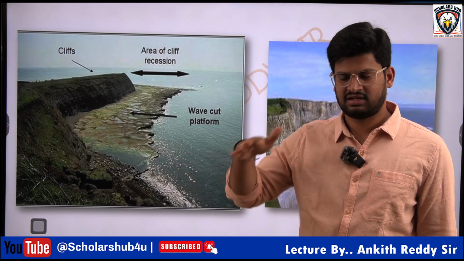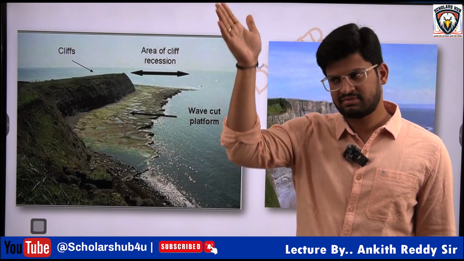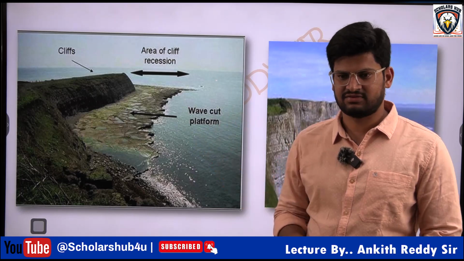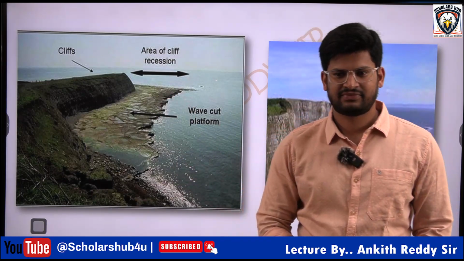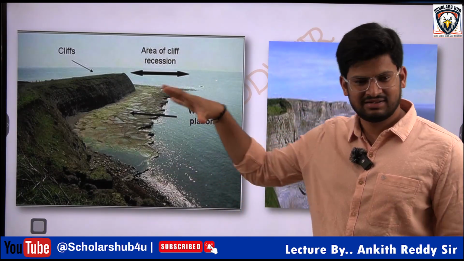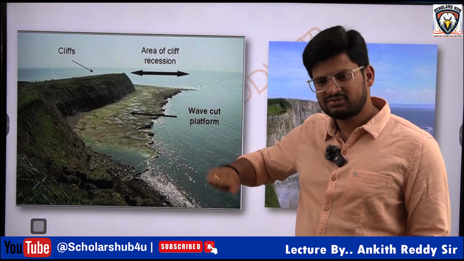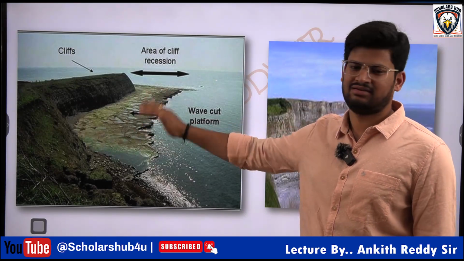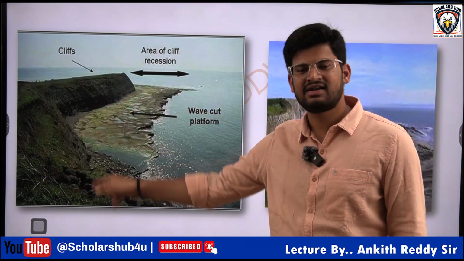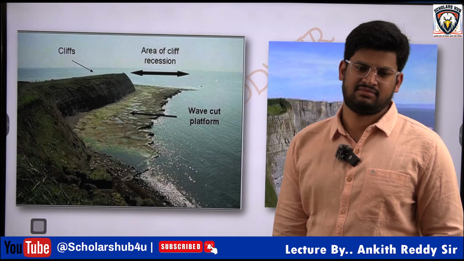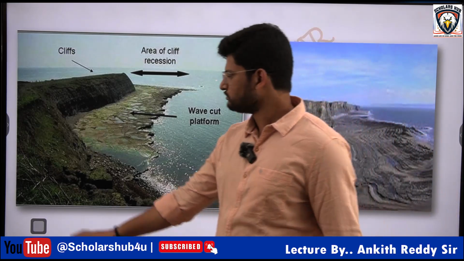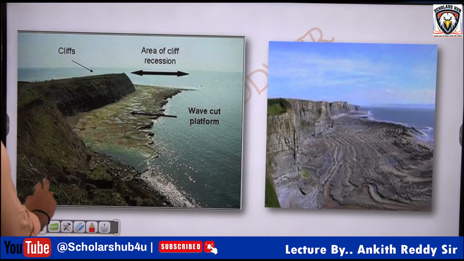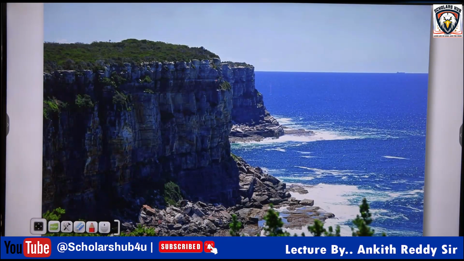And when the uneven structure is made steep because of the action of sea waves, now at the bottom, whatever material is deposited there, the sea waves will scratch this region and make a platform like this, and this is called a wave cut platform. Got my point? So initially, the sea cliffs and wave cut platform form parallelly.